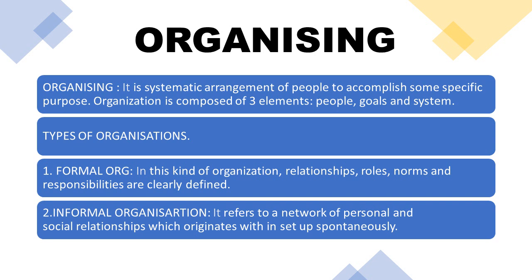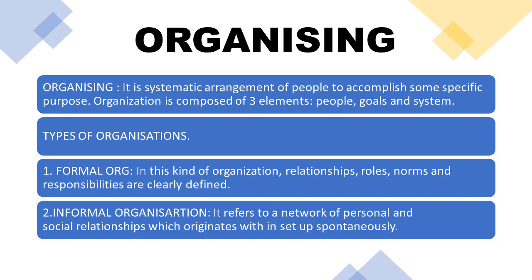This is also important. Formal organization means the relationships, roles, norms, responsibilities, and rights are everything clearly defined before starting. But informal organizations happen spontaneously, like social relationships. Employees will sit together and talk about the organization, they will discuss matters, everything comes under the informal organization.